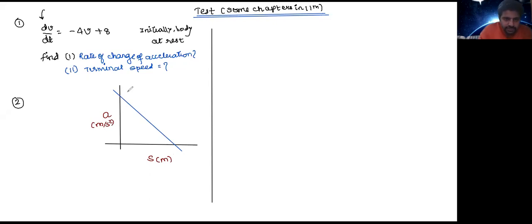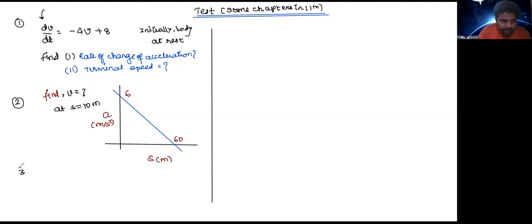Now this point is 6, right? This point is 60, right? You're being told find out what is the velocity of this body at displacement equal to 10 meters, right?